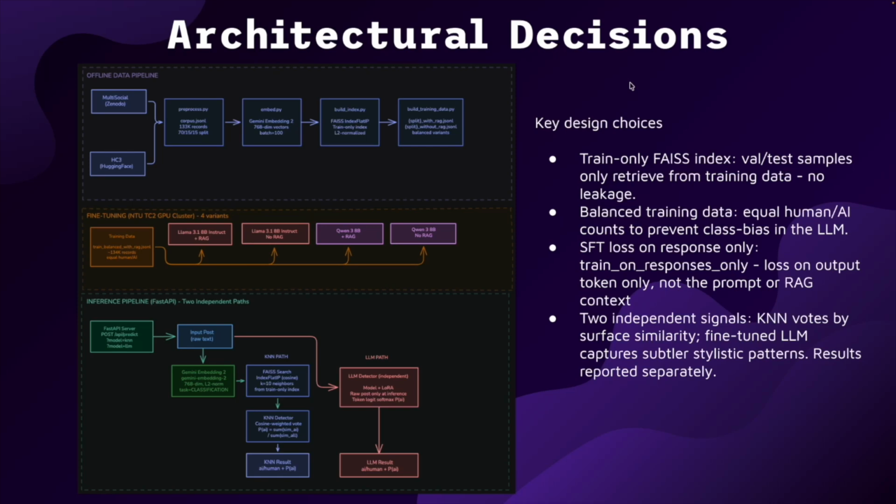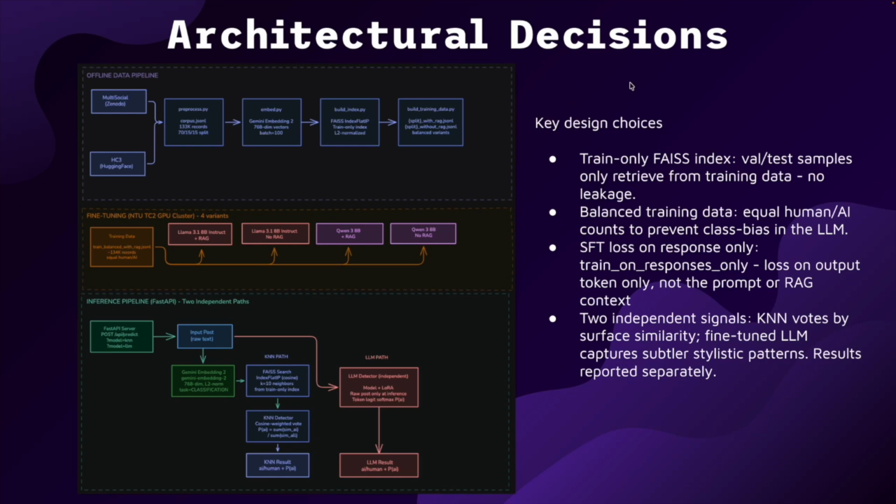Coming to the architectural decisions that we made for this project, our system is built as a full end-to-end pipeline across three different stages. First is the offline data pipeline, which is also data preparation. Second is the fine-tuning that we did for training the models. And last is the inference pipeline. In the data pipeline, we pull from two different data sets, the multi-social data set and the HC3 data set.